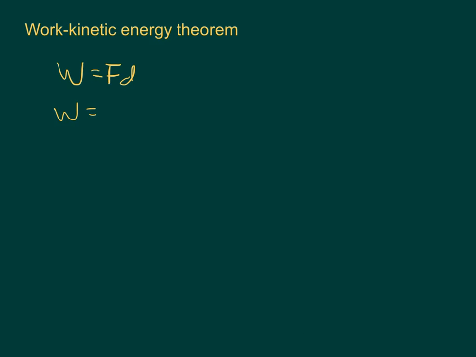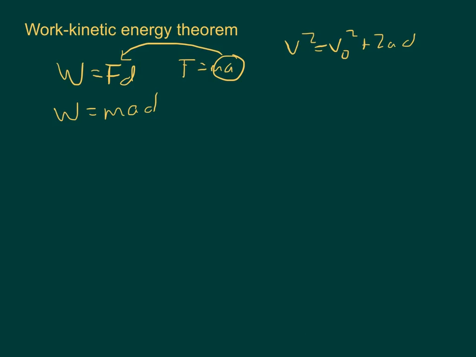Well, we know from last chapter that a force was equal to mass times acceleration. So let's plug that in for force: mass times acceleration times the displacement or distance that we move. Now we're going to take one of our old kinematic equations and rearrange it. v squared equals v naught squared plus 2a delta x, or maybe d in this case, how far we've gone, and solve for a. So when I do that, I get a equals v squared minus v naught squared over 2d.